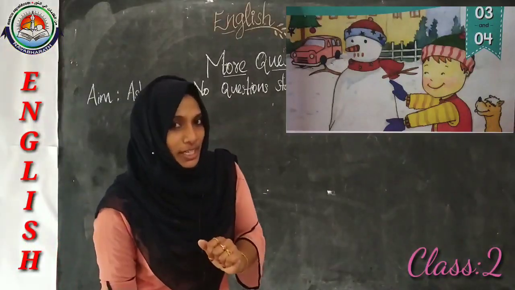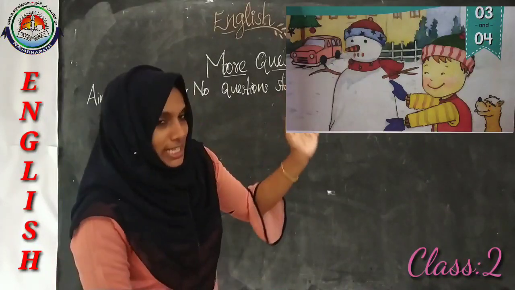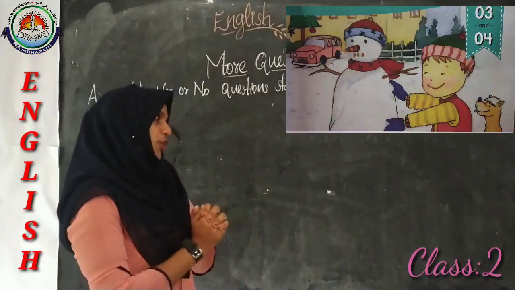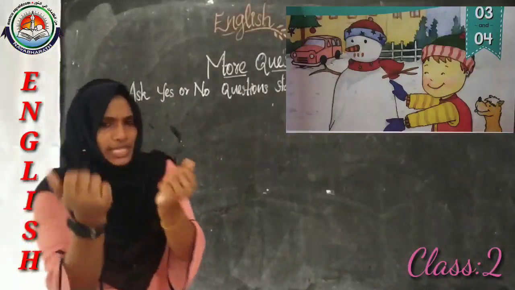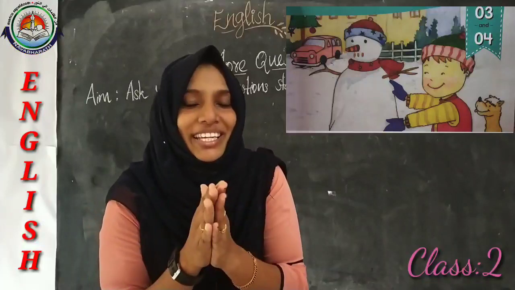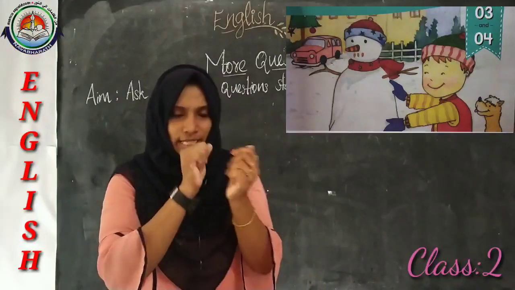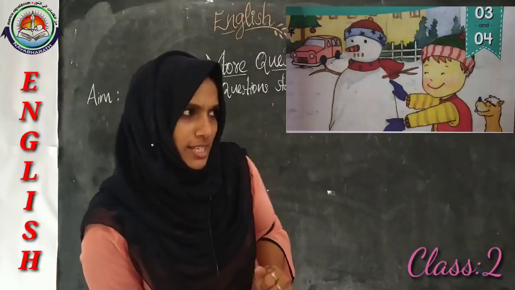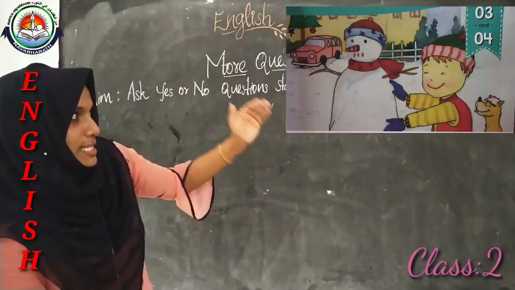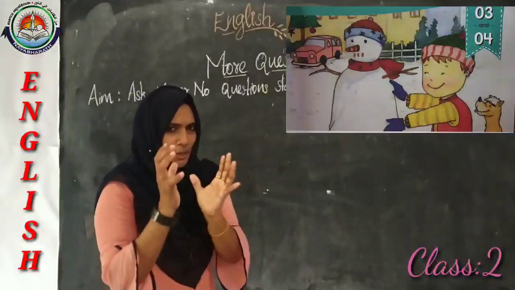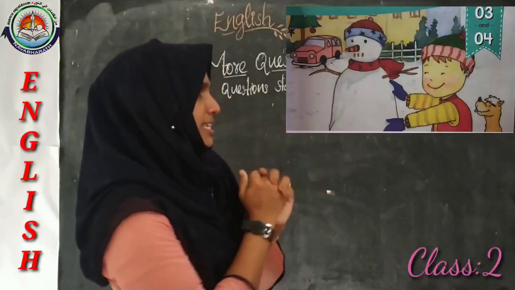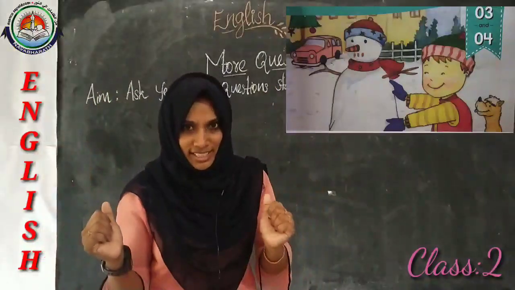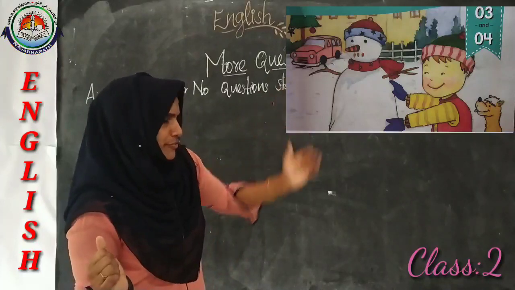Who is in the picture? Yes, Ben is in the picture. Ben is playing with his dog. Then what does Ben have in his hand? You are right. Ben has snow in his hand. And what do you see outside of his house? Yes, there is a pink car and some part of a Christmas tree you can see there, and also a big house is there.